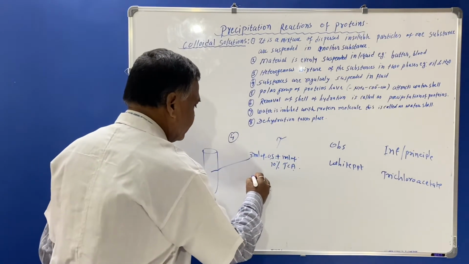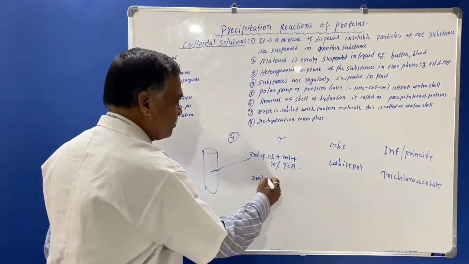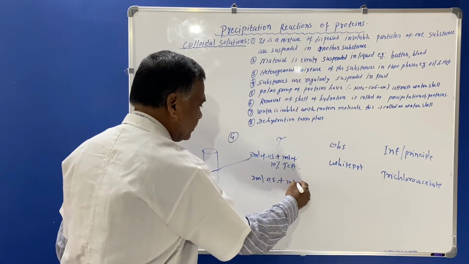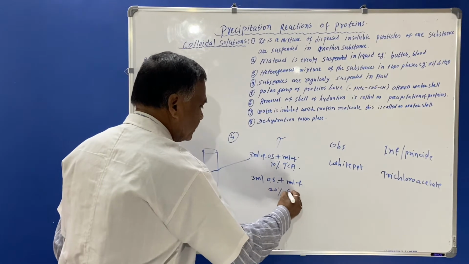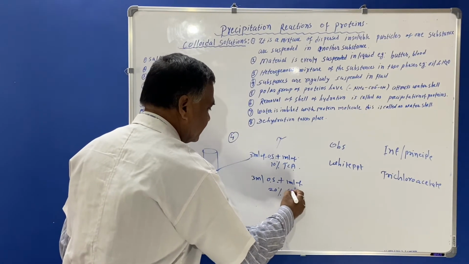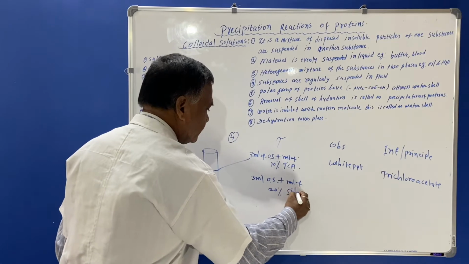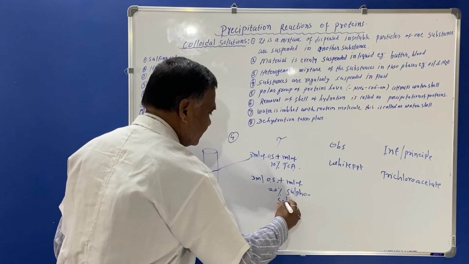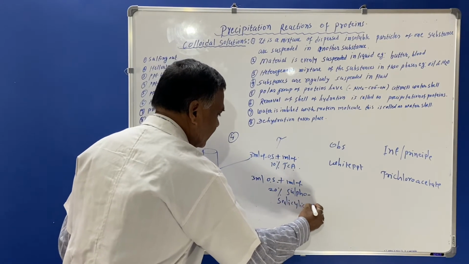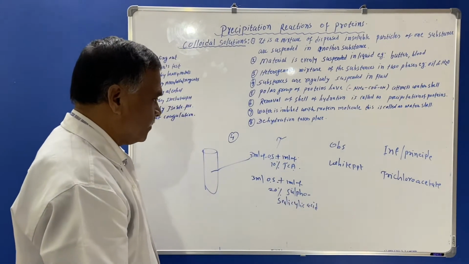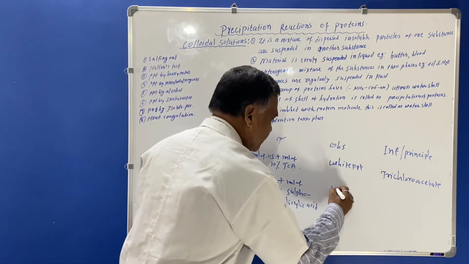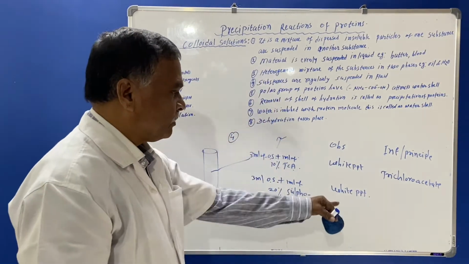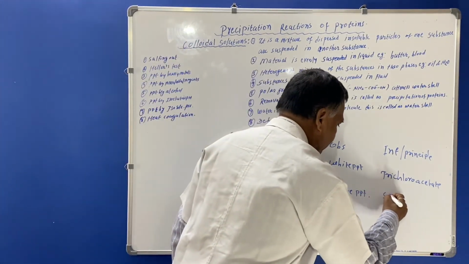Now if you take 3 ml of original solution plus 1 ml of 20% sulfosalicylic acid, what will happen? White precipitation will be seen, and sulfosalicylate will form.